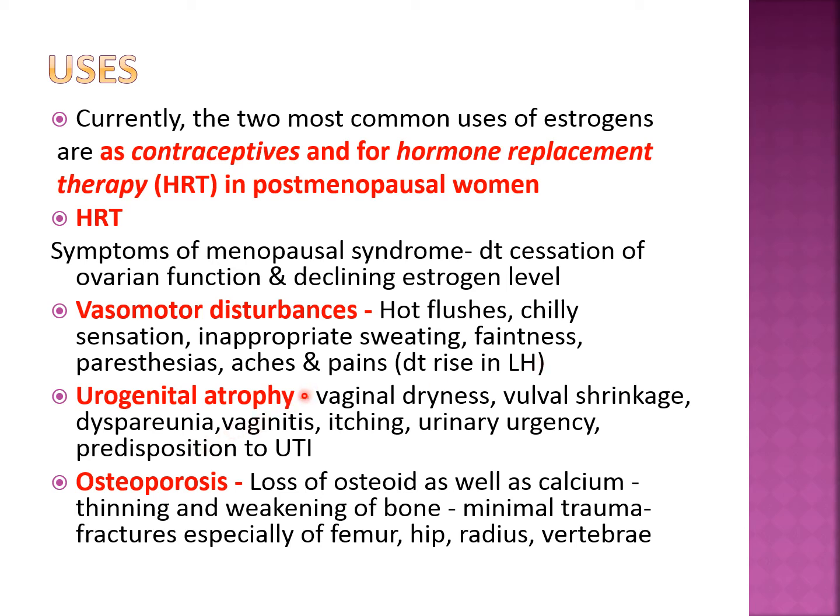The next disturbing feature in the menopausal syndrome is urogenital atrophy, which occurs because of the deficiency of estrogen: vaginal dryness, vulval shrinkage, dyspareunia, that is pain during sexual intercourse, vaginitis, itching, urinary urgency, and that can predispose to various urinary tract infections. Then osteoporosis, because of loss of osteoid as well as calcium, and thinning and weakening of the bone. Therefore, minimal trauma can cause fracture, especially of bones like the femur, hip, radius, and vertebrae. So, vasomotor disturbances, urogenital atrophy, osteoporosis.